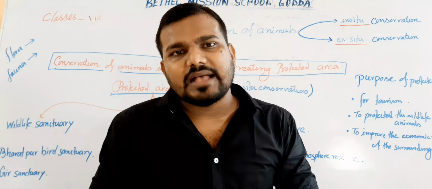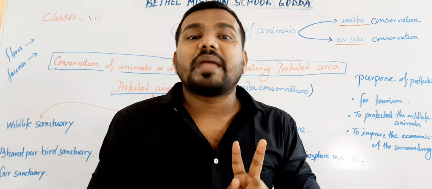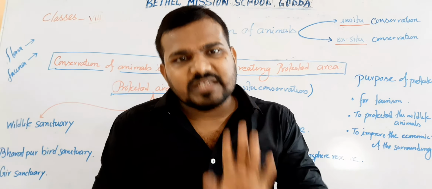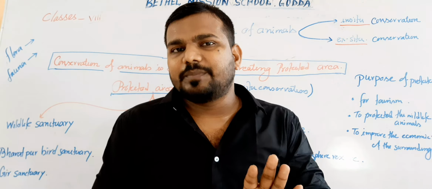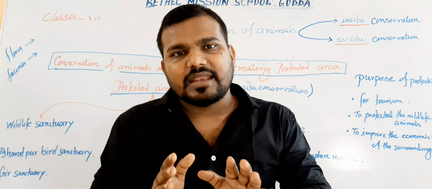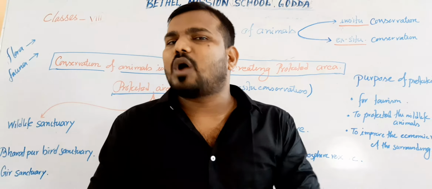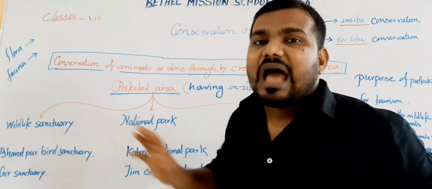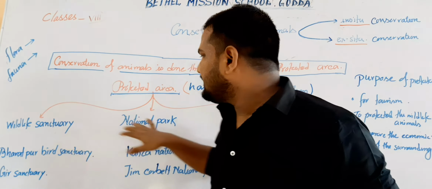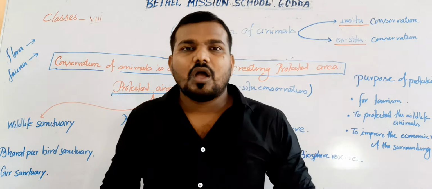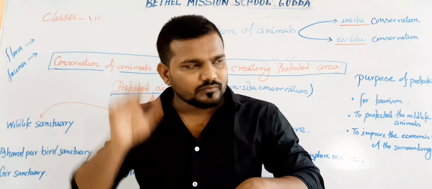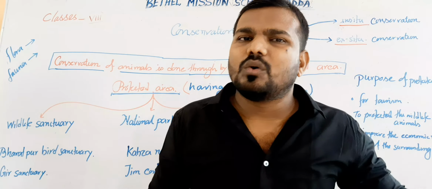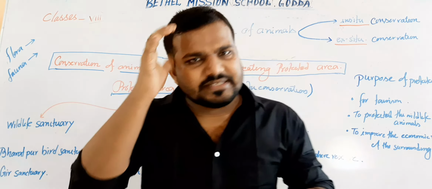This type of area is known as a protected area. Now these protected areas are generally formed on the basis of two things. One is the protected areas based on in situ conservation, which means these protected areas provide the in situ mode of conservation. The protected areas having the in situ mode of conservation are of three types: wildlife sanctuary, national park and biosphere reserve. And on the other side, the protected areas based on ex situ conservation may be a zoo or a museum, etc.